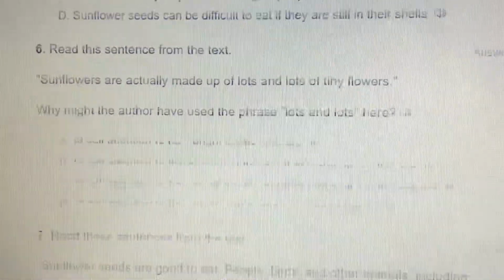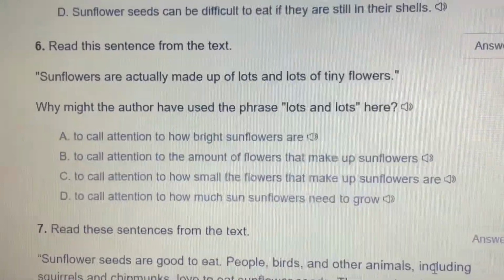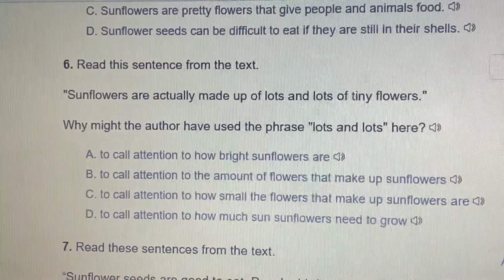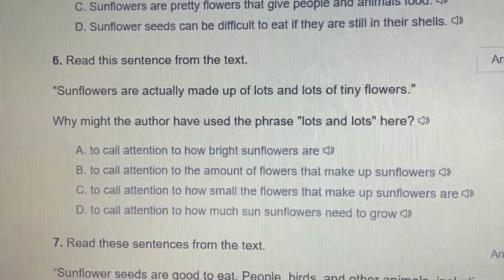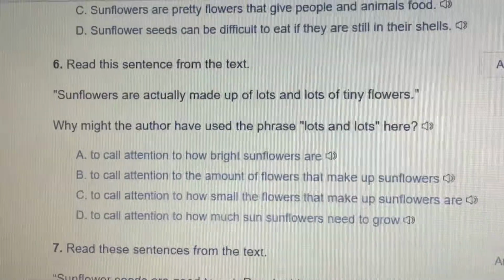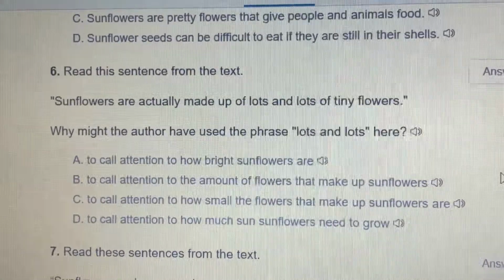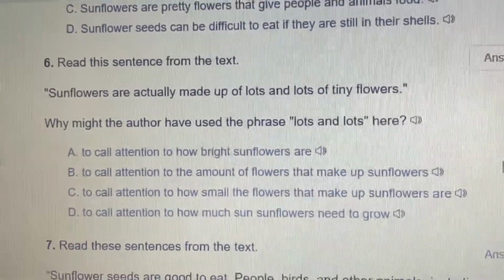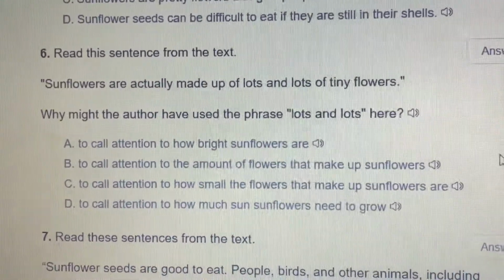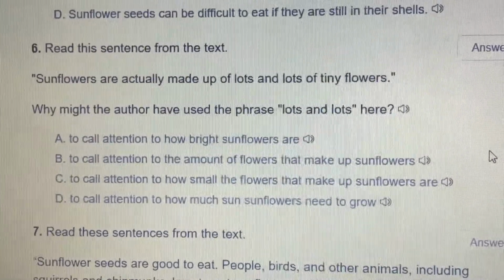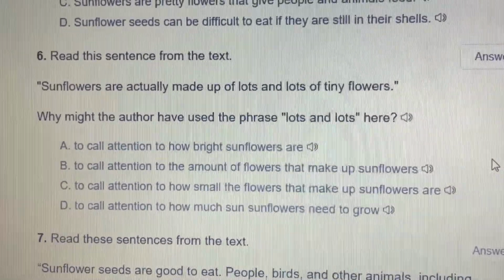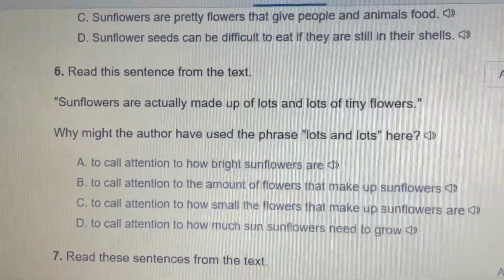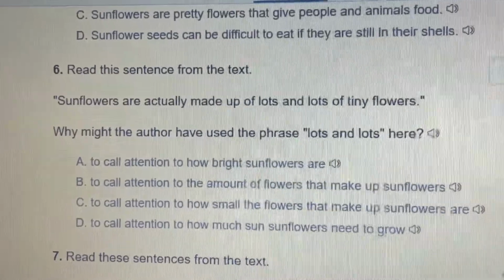Read this sentence from the text. Sunflowers are actually made up of lots and lots of tiny flowers. Why might the author have used the phrase lots and lots? Why did they say lots and lots? What does that immediately make you think about? Read your choices. We know that lots and lots tells us how many flowers there are. You need to find the answer that says they used lots and lots to explain how many tiny flowers there are.